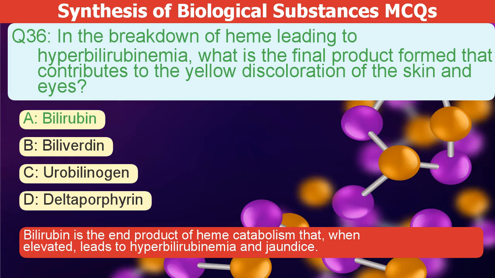Bilirubin is the end product of heme catabolism. When elevated, it leads to hyperbilirubinemia and jaundice.